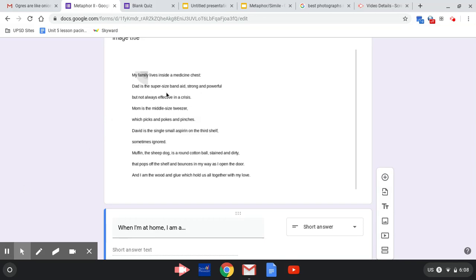If she had just left it at this, dad is the supersized band-aid, we might be left wondering, okay, why is he a band-aid? Is he sticky? Supersized? Does that mean that he's really, really big? Well, I'm not quite sure, but because she says that he's strong and powerful, but not always effective in a crisis, that helped explain why she chose this metaphor in comparing him to a band-aid.